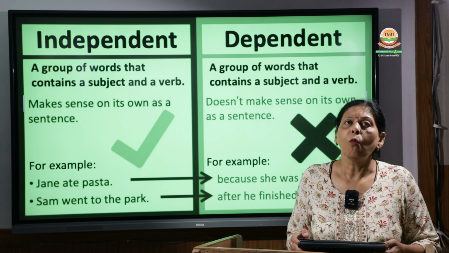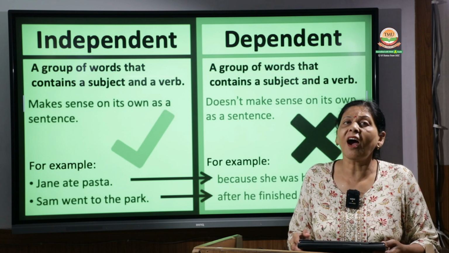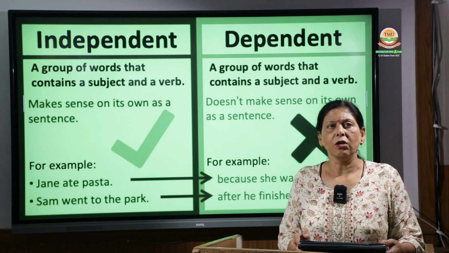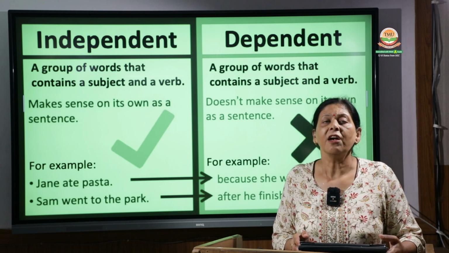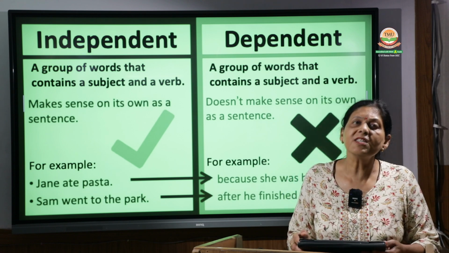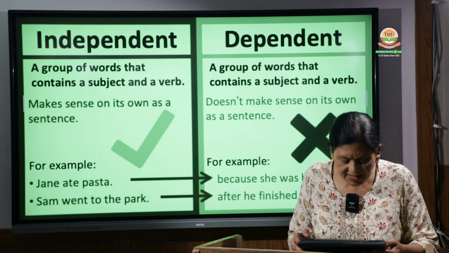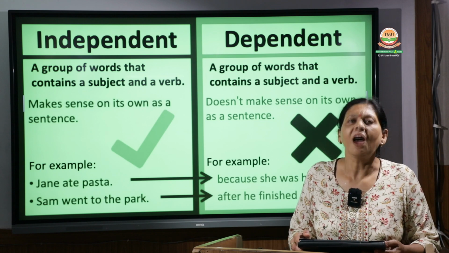Now, the dependent clause: "because she was hungry." Because she was hungry, so what did she do? Who was hungry? Why was she hungry? It doesn't make sense on its own. So it is dependent on an independent clause: Jane ate pasta because she was hungry.